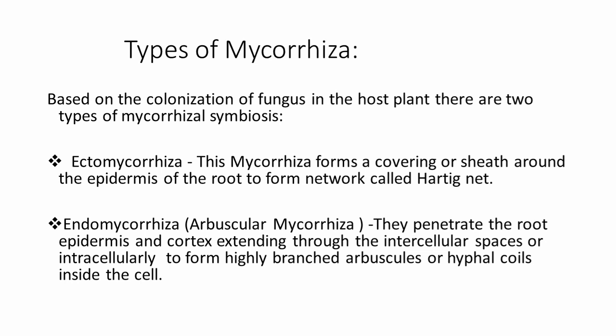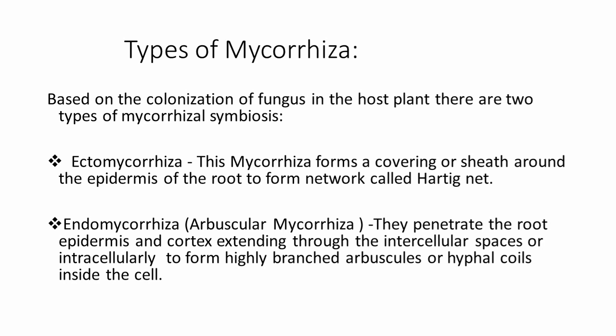While moving to the classification based on colonization of fungus on the host tissue, there are two types of mycorrhizal symbiosis, ectomycorrhiza and endomycorrhiza. In the first type, ectomycorrhiza, the fungus grows on the root surface of the plant. Here, the fungal mycelium forms a mantle or sheath on the surface of the root. The fungal hyphae extend throughout the root surface like a network, forming a Hartig net.